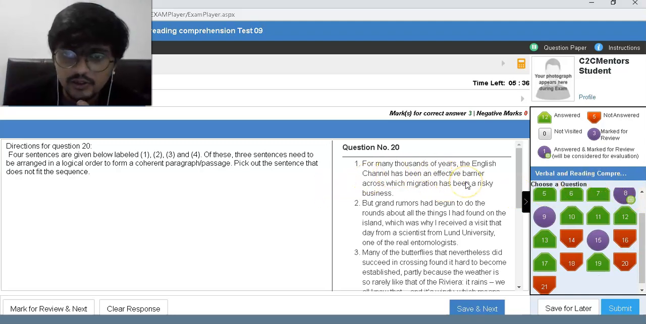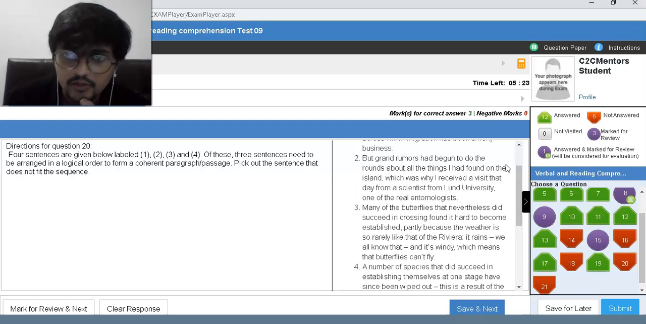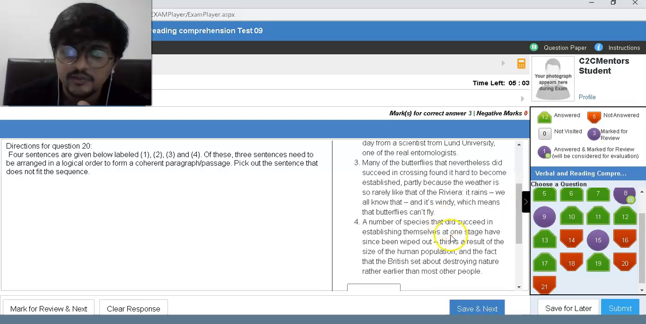For many thousands of years, the English Channel has been an effective barrier across which migration has been a risky business. But rumors have begun to do the rounds about things found on the island, which was why I received a visit that day from scientists from London University, one of the real entomologists. Many of the butterflies that nevertheless did succeed in crossing found it hard to become established, partly because of the weather. Number that did succeed.